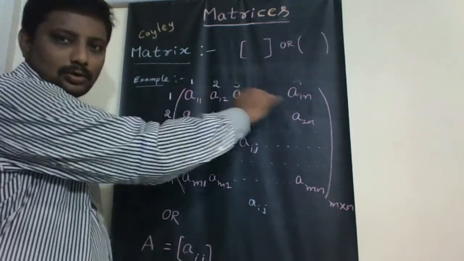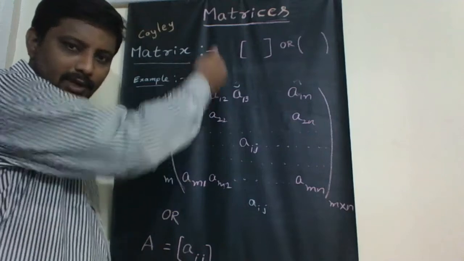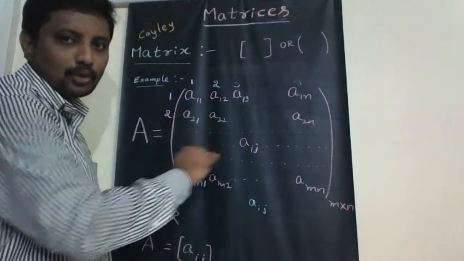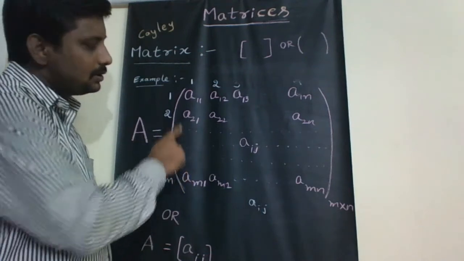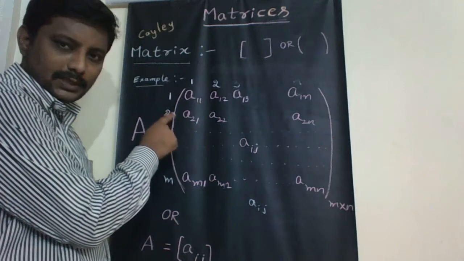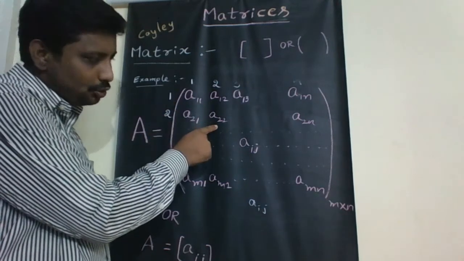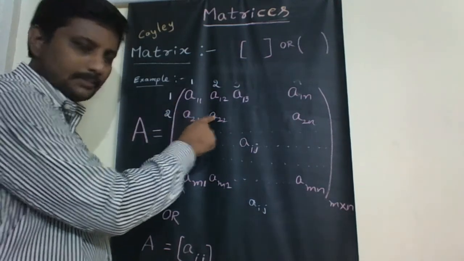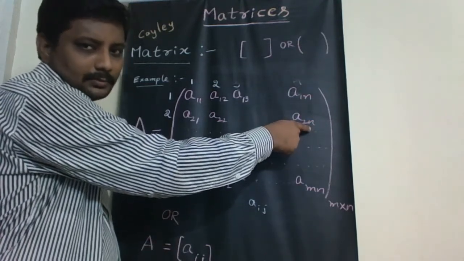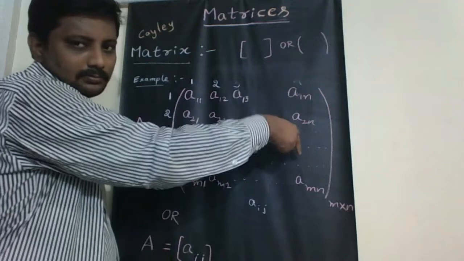So the horizontal lines are rows and the vertical lines are columns. Now coming to the second row: A21 is the second row first element, A22 is the second row second element, and A2n is the second row last element, which belongs to the nth column.